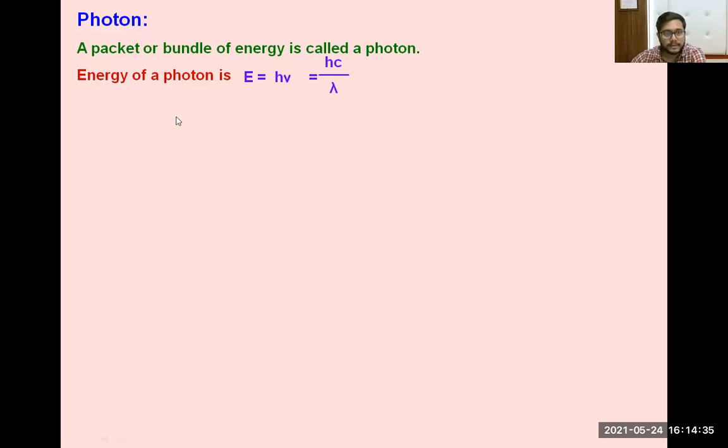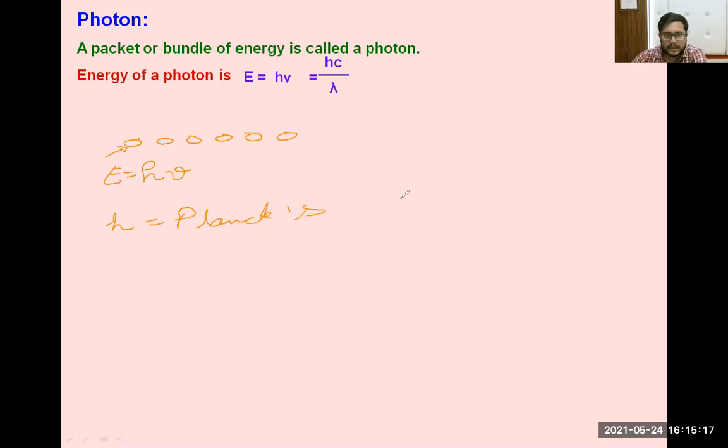If I say whose mic is on, please turn it off. First of all, the concept of photons is that light consists of small packets of energy. It is not a particle. A photon is massless; it does not have any kind of mass. So in one packet of energy, how much energy is there? Energy is given by h times nu, where h is called Planck's constant.